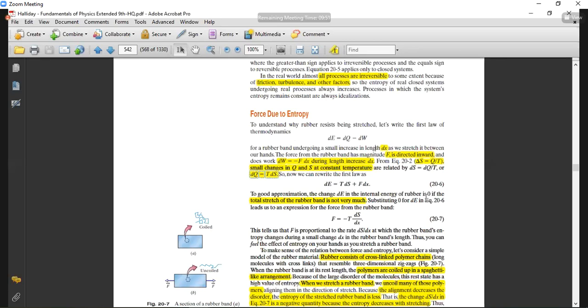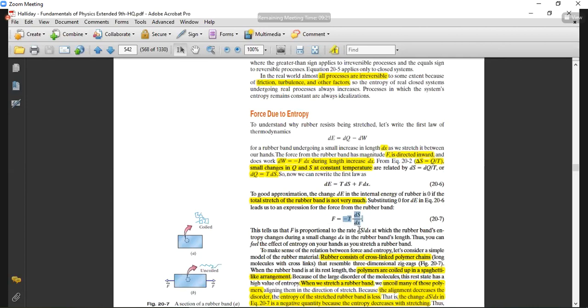So why are we assuming this? Because the change in length is very small. If it is very small, we consider that there is not much change in the internal energy, so we take it as 0. So the relation becomes like this. Here he is saying that the force is directly related to the rate at which the rubber band entropy changes.